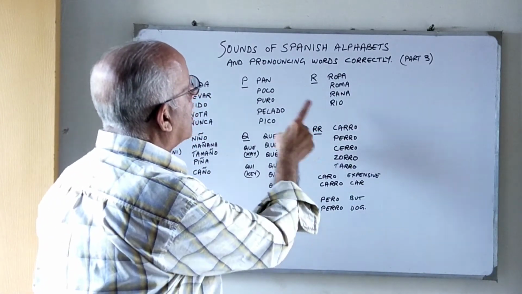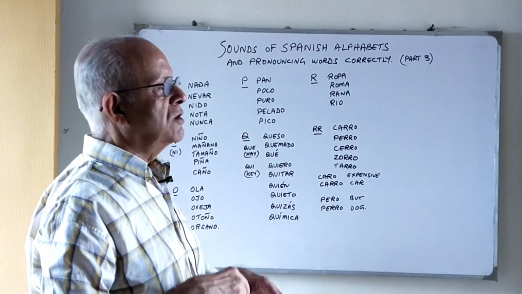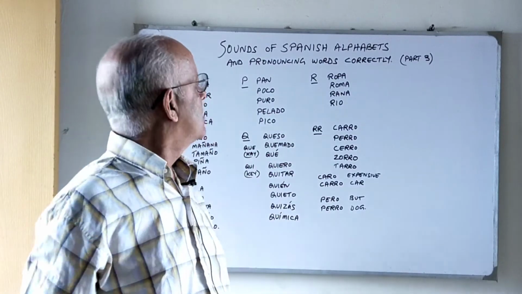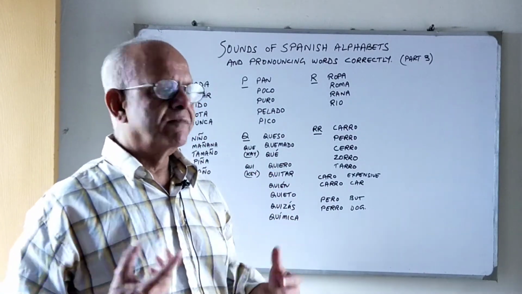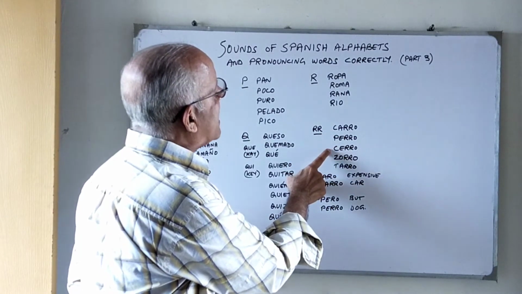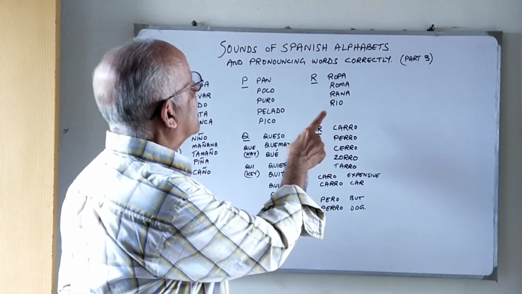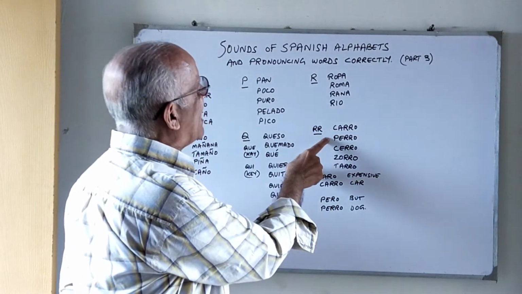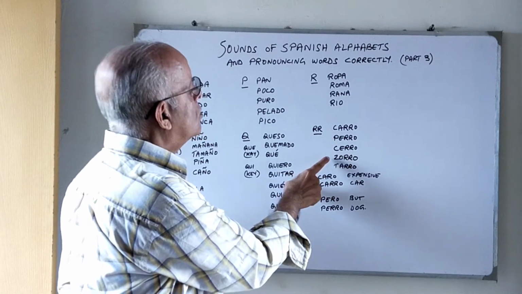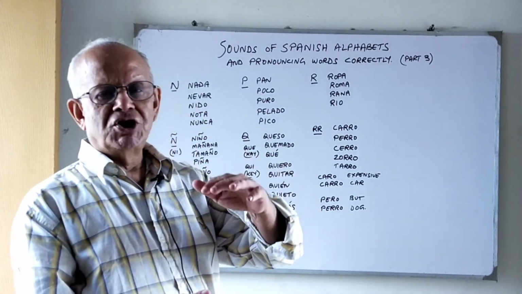Now the double R's in Spanish. Double R's are an alphabet in the Spanish language. To pronounce a double R, you really have to roll your tongue. Carro, perro, cerro, zorro, and tarro. Okay, carro means a car, perro is a dog, cerro is a hill, zorro is a fox, and tarro is a jar or a container.